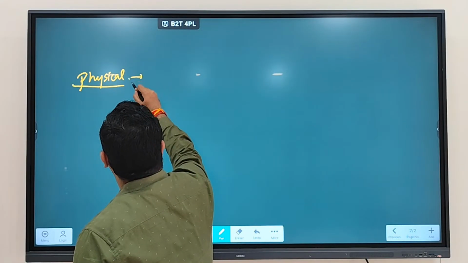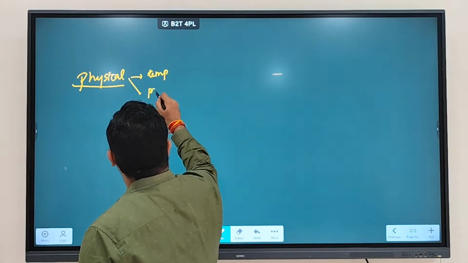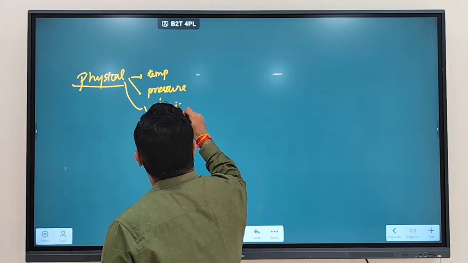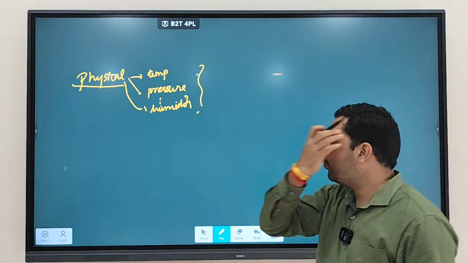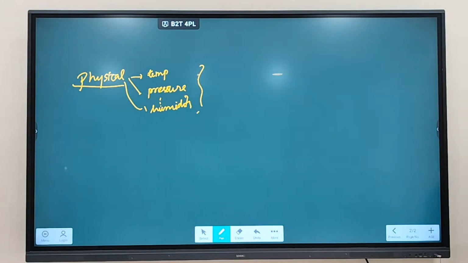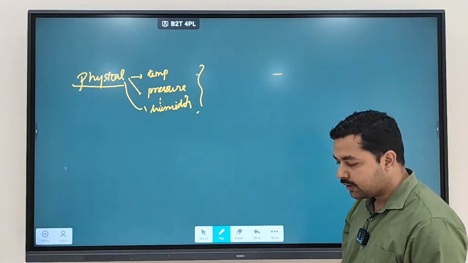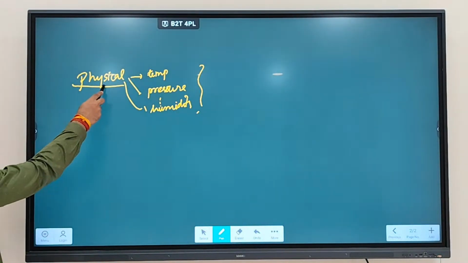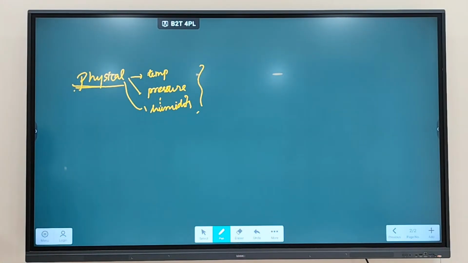Yes. So variation in temperature, variation in pressure, humidity, all those particular things. When you are seeing the variation in temperature, pressure, humidity causing the breakdown in rocks, then it is going to be called which type of weathering? Physical weathering. So what is physical weathering? Physical weathering is occurring due to changes in physical parameters, which are temperature, pressure, humidity. When changes in these parameters cause breakdown or degradation of rocks, then it is going to be called physical weathering.